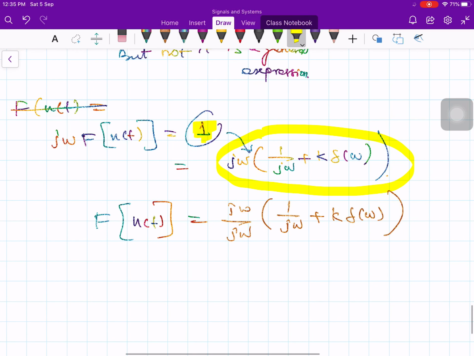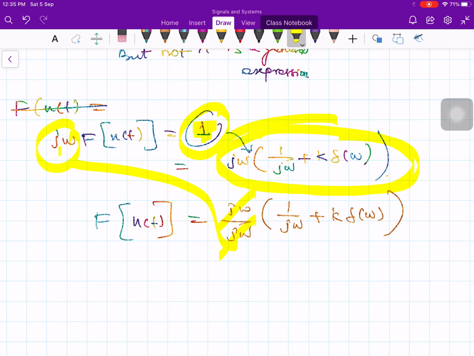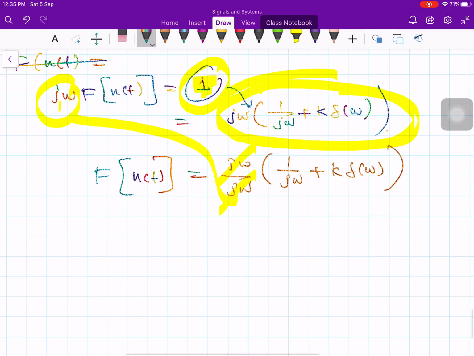Okay. So this one is replaced like this. And then you bring down this j omega to the right hand side to the denominator. So this j omega and that j omega will get cancelled. Therefore, your Fourier transform of u of t is equal to 1 over j omega plus k times del of omega.